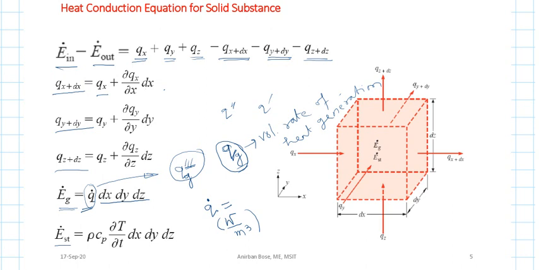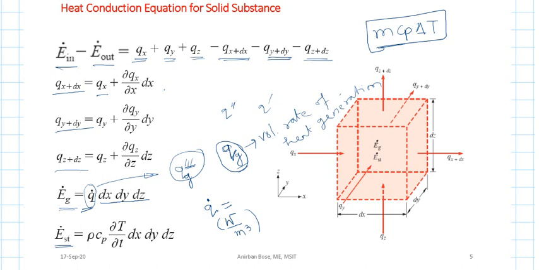Now what about the storage quantity? Storage quantity is very simple. If the temperature rise is delta T, you know that mass into specific heat into temperature difference is the amount of energy that body will receive.